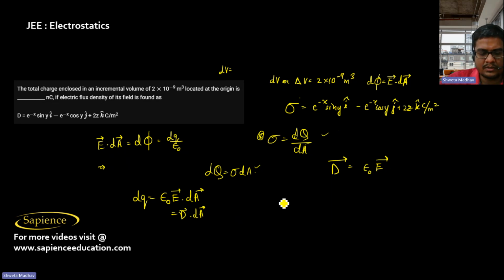Actually, we can find the volume charge density, which is equal to del dot D.